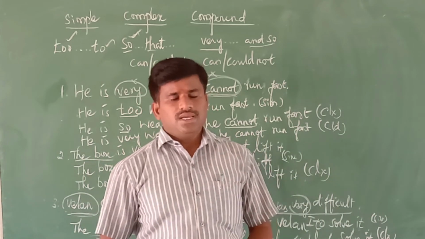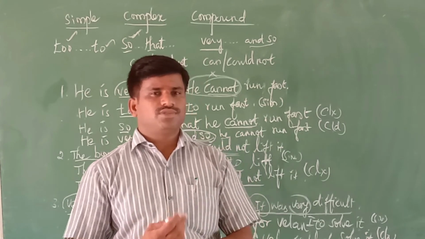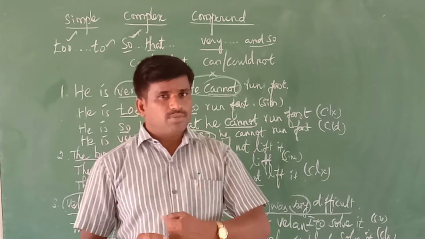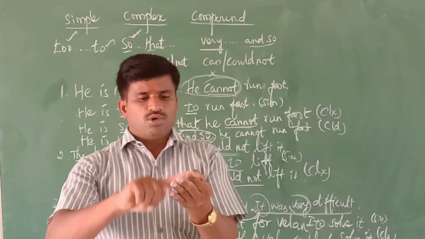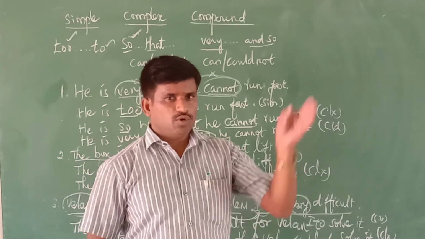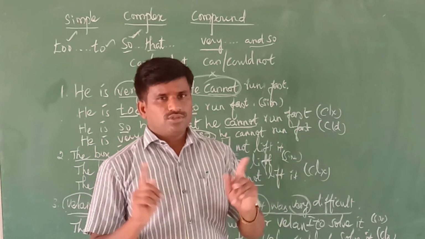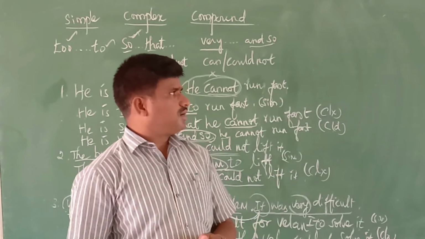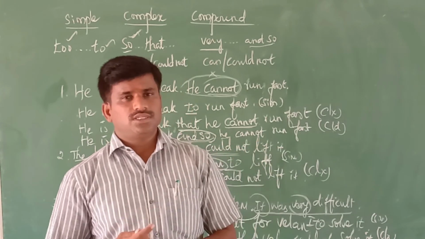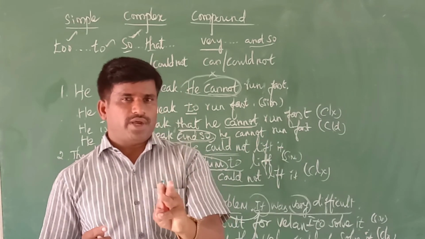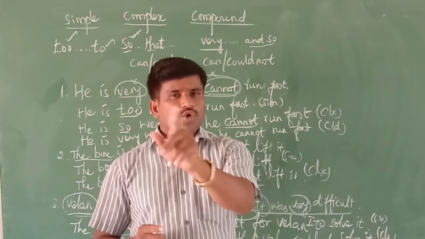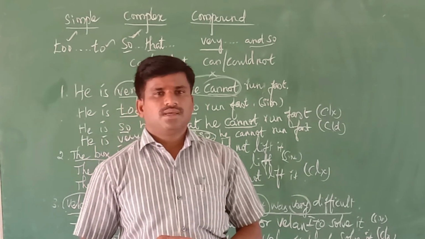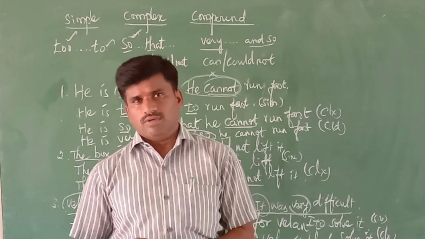So far we discussed the transformation of sentences. What are the three types? One is simple, the second is complex, and the third is compound. We have seen two types of transformation. One is using "in spite of" and "despite" for the simple; "though", "although", "even though" for the complex; and "still" for the compound.